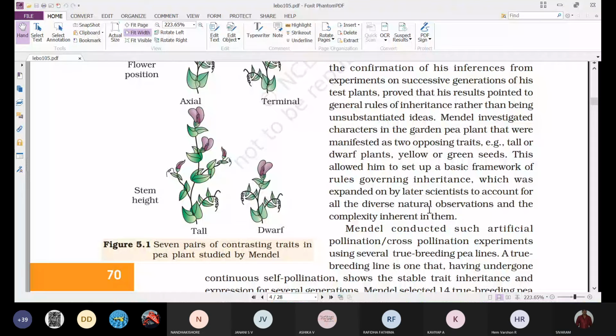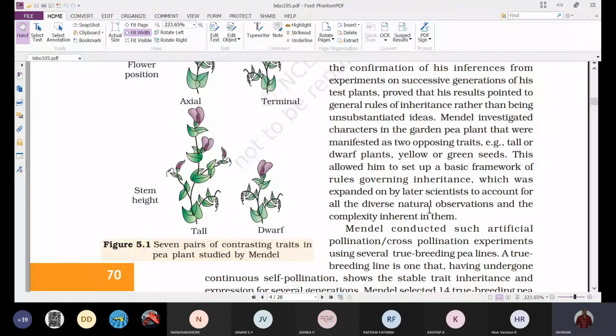Pod shape: inflated or constricted. Seed shape: one is straight, normal, without any wrinkles, and one is wrinkled, showing different shapes.